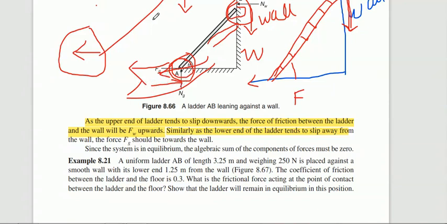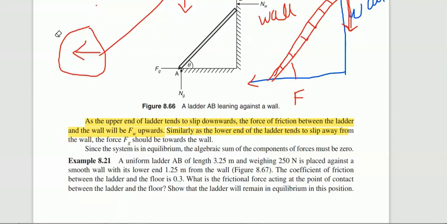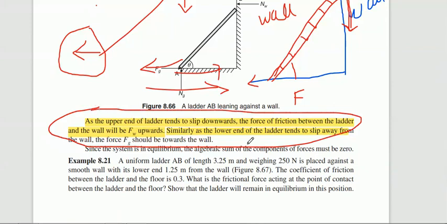If you are confused about this, just remember these things. At the wall the ladder is coming downward, and at the floor the ladder is always moving away from the wall. It is not moving towards the wall. Therefore our friction direction is towards the wall. You need to understand this sentence in order to write the friction direction. So this is the schematic representation of the ladder, on which we need to solve some simple problems. Let us move to the problems.